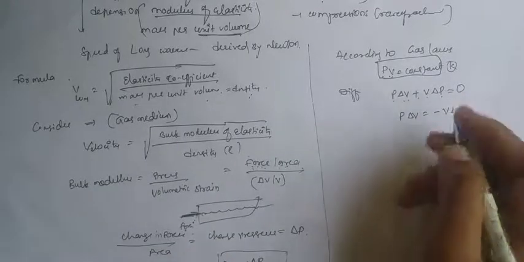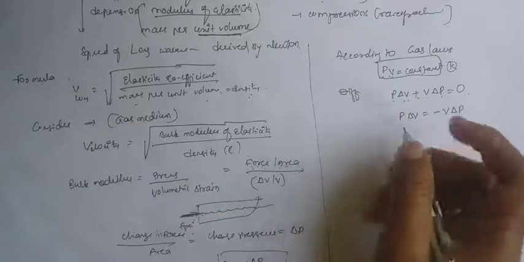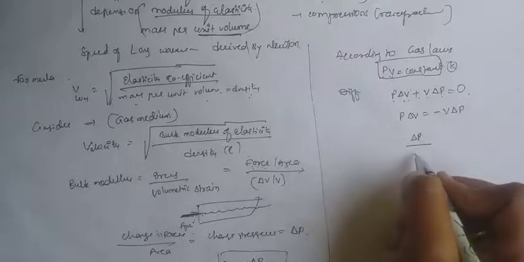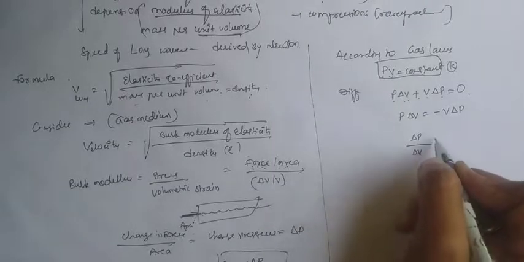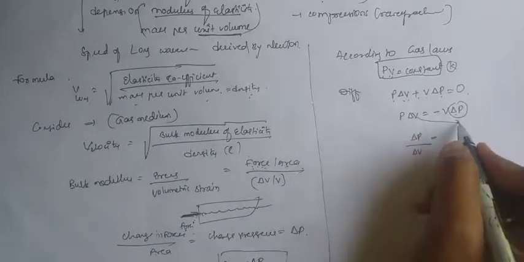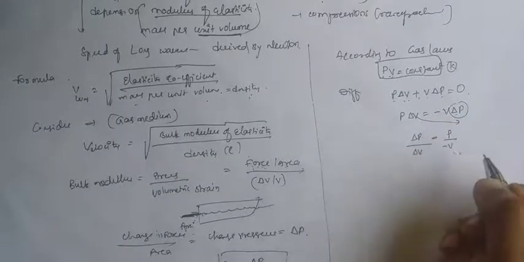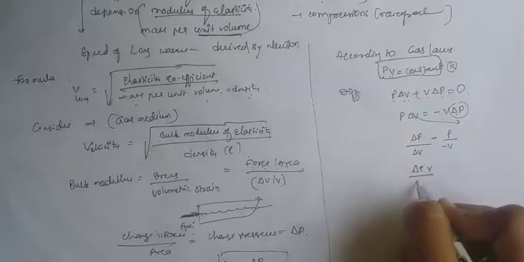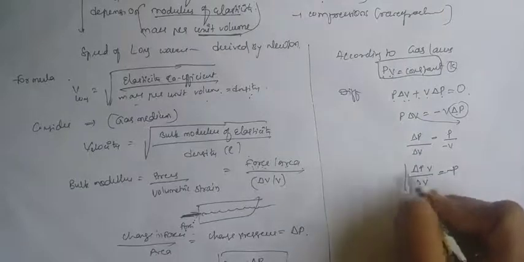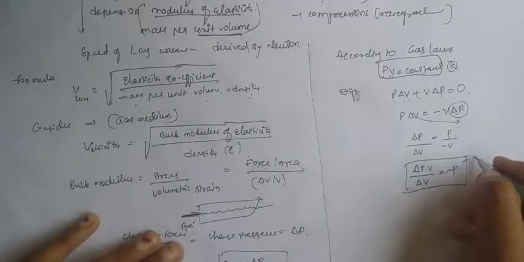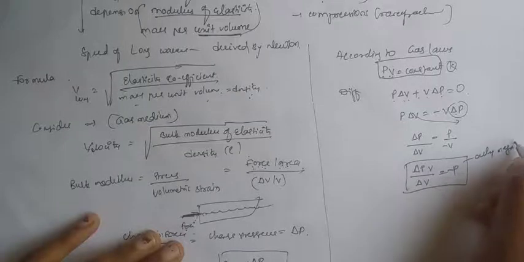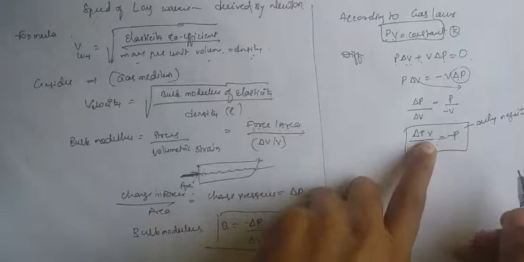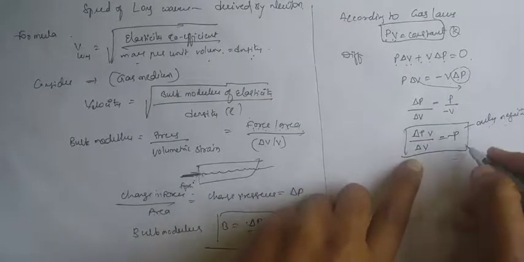So here, delta P divided by delta V is equal to P by minus V. That is, delta P into V by delta V is equal to negative P. Here we are considering only magnitude. So delta P V by delta V equals what?